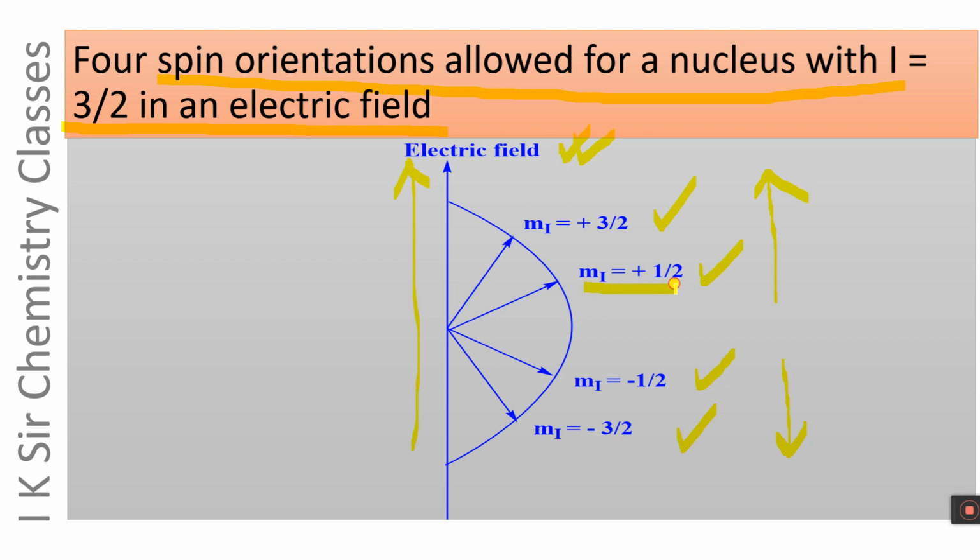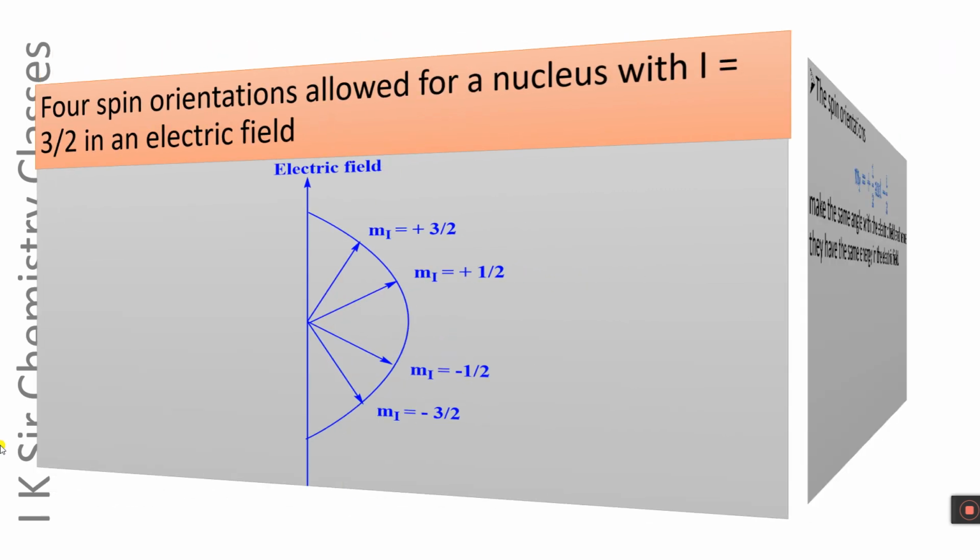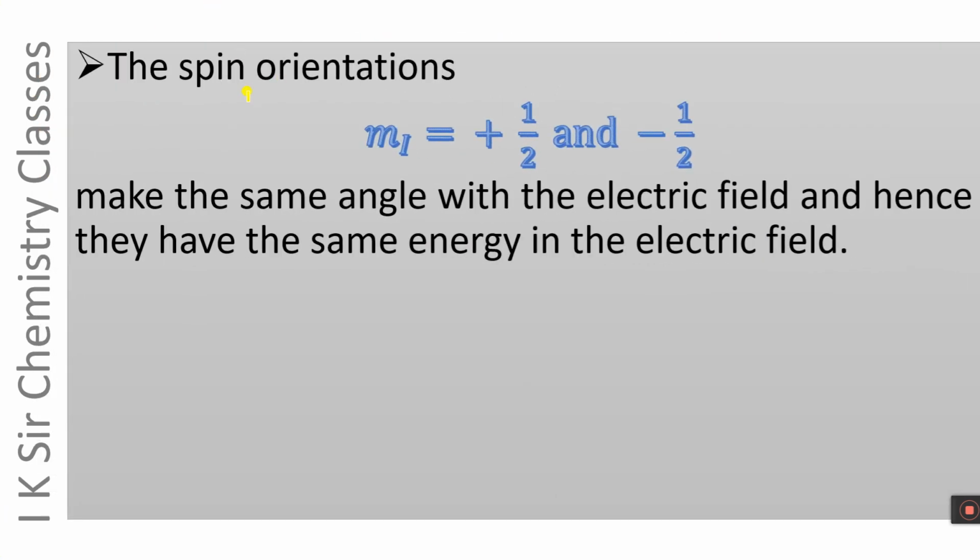mI equals plus 1/2 and mI equals minus 1/2 make the same angle with respect to the electric field. Similarly, mI equals plus 3/2 and mI equals minus 3/2 make the same angle to the applied electric field. The spin orientations mI plus 1/2 and minus 1/2 make the same angle with the electric field, and hence they have the same energy in the electric field.